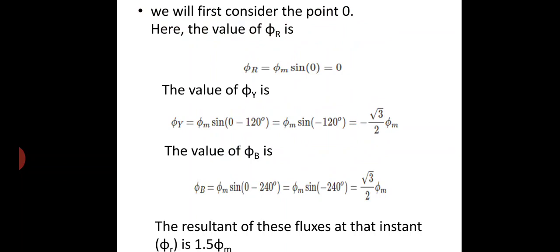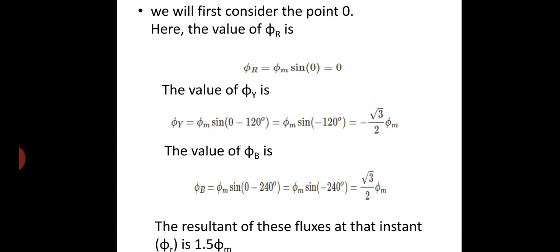First we consider the point 0. The value of phi R is equal to phi m sin omega t. Now put omega t equal to 0. We know that sin 0 is equal to 0, so phi R is equal to 0.